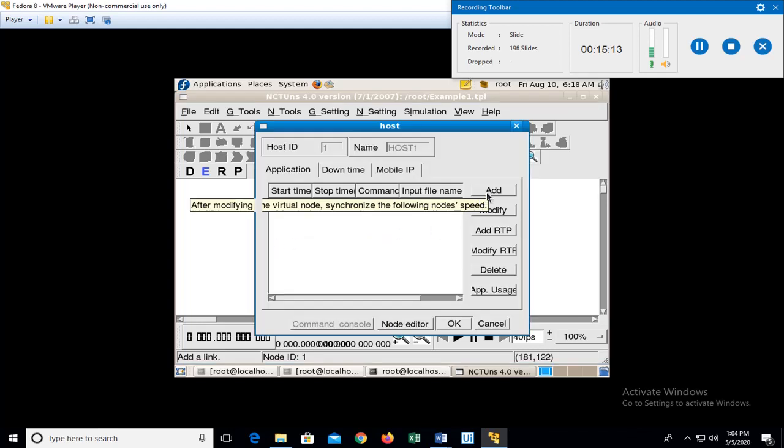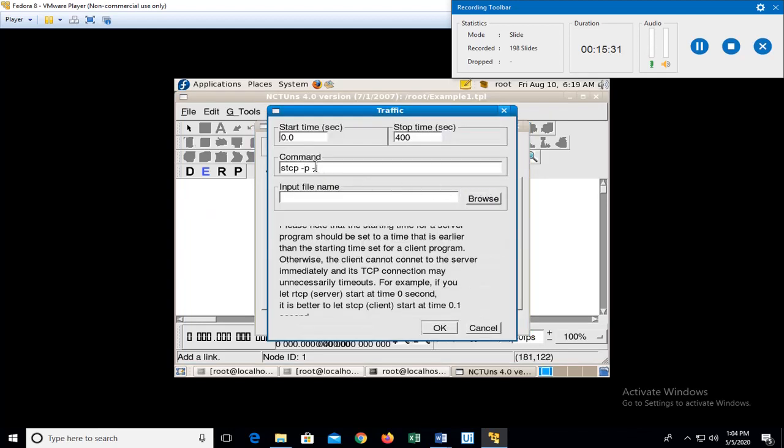So I double click the node and click on add. For example, let us make it a sender. I'll type stcp, which makes use of TCP, then space hyphen p, then space hyphen l, 1024.